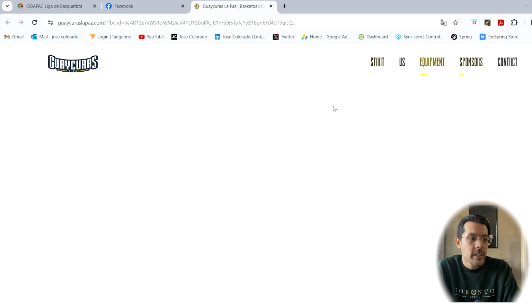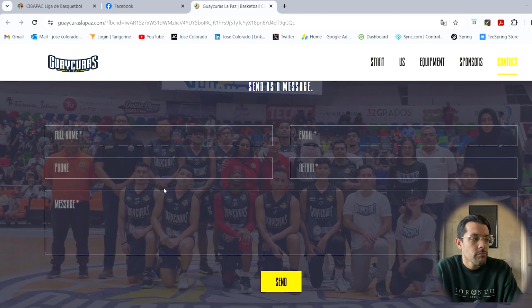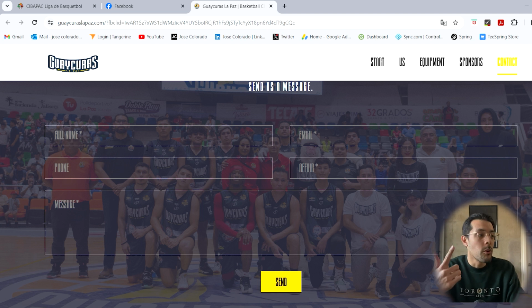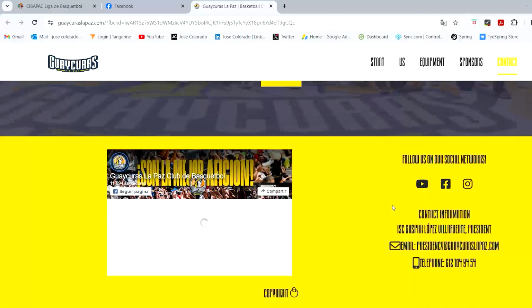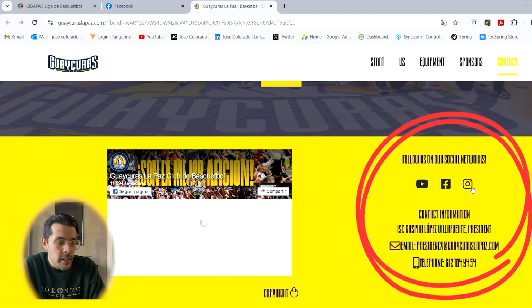And here you can see contact. And you can message the club this way as well. Here's another method. So you can message the club via WhatsApp. You can message them via their website information, such as this. And that looks like that's the 2 main ways that you could do it. They also have Instagram that you could look at. Oh, here's the telephone number as well. And here's an email right here.